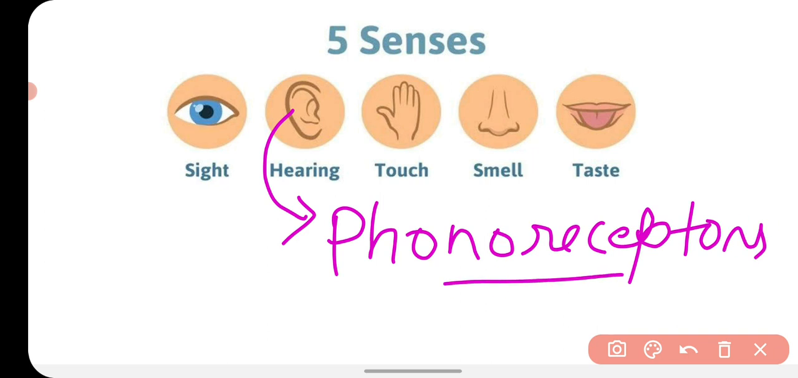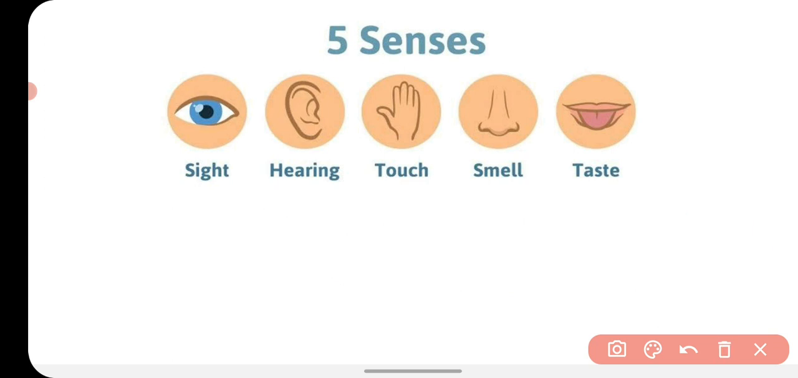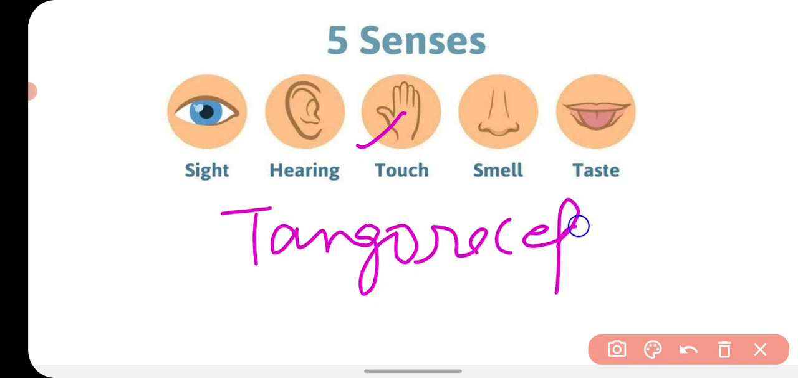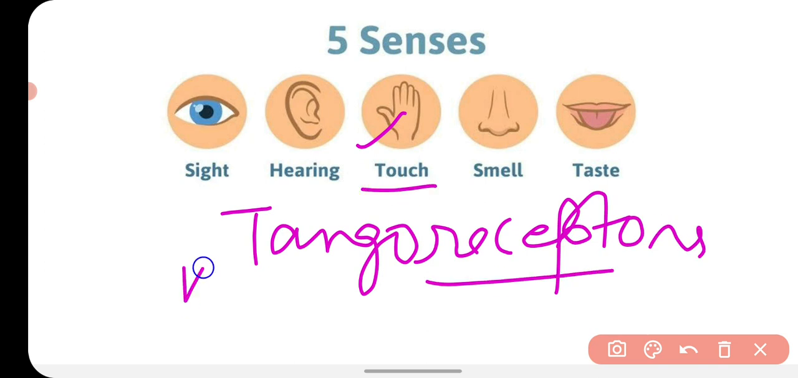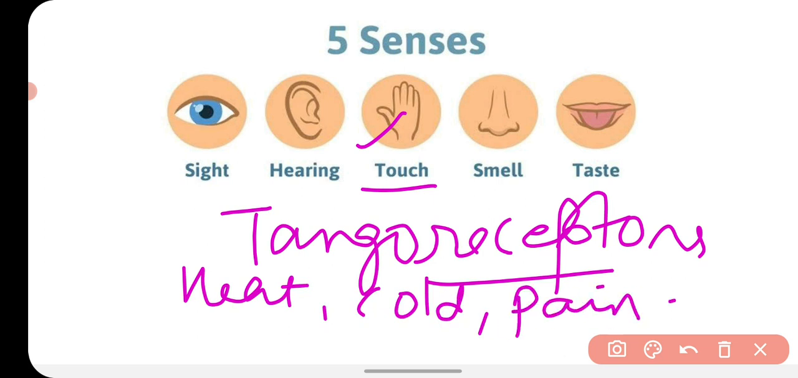These phonoreceptors are present in our internal ear and they receive the stimulus of sound. Now, our skin has different kind of receptors that are called tango receptors. As you know, our skin can receive the stimulus of touch, heat, cold, pain, etc. So these tango receptors receive the stimulus of touch, heat, cold and pain and convert it into the electrical impulses,